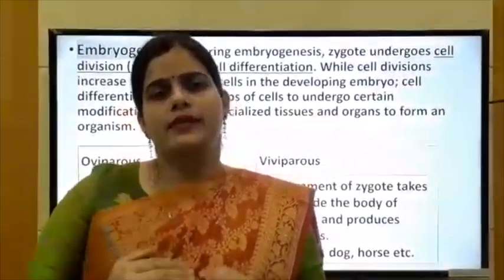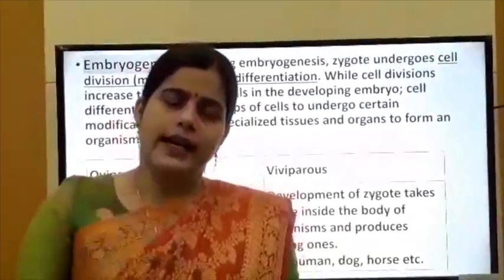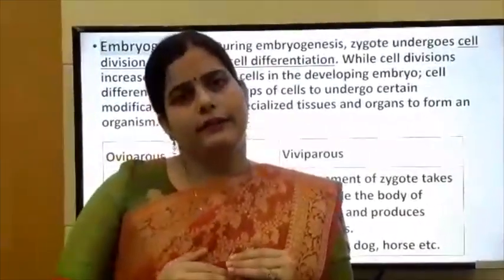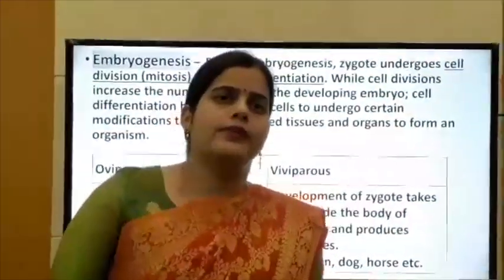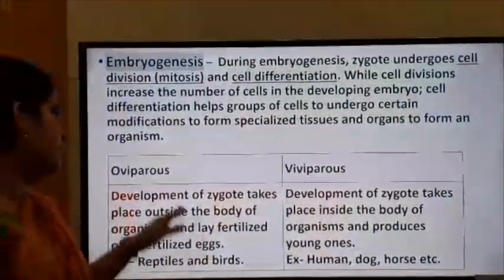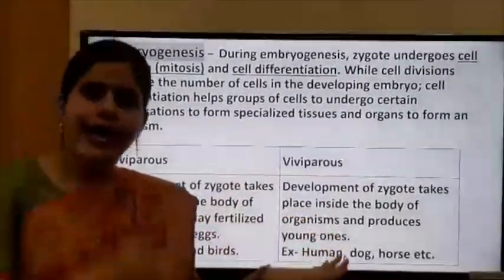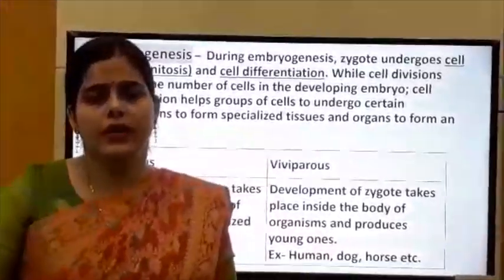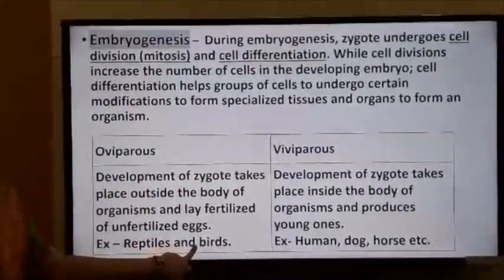These individuals are known as oviparous animals, with offspring produced from an egg outside the body. It is seen in reptiles and birds.